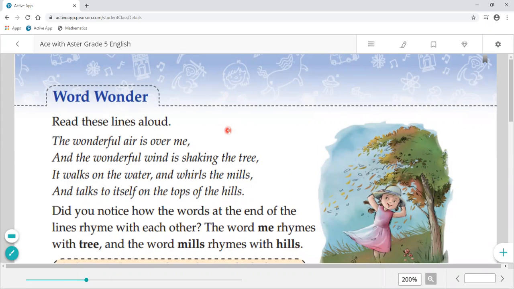As you all know, students, we have completed our question answers of lesson 3. Today we are going to start a book exercise which is about rhyming words. It is an interesting topic, so listen carefully, okay?